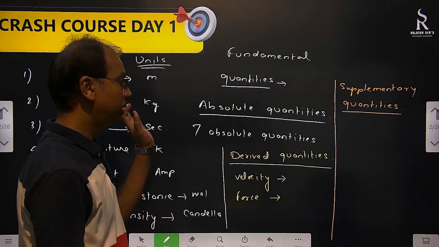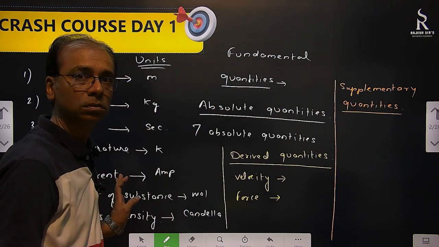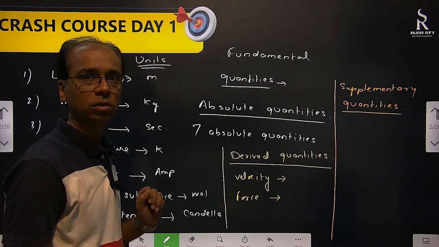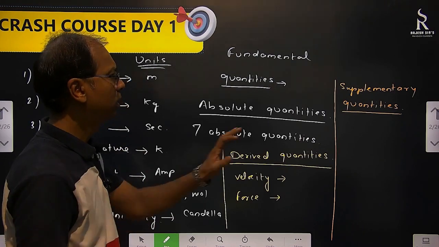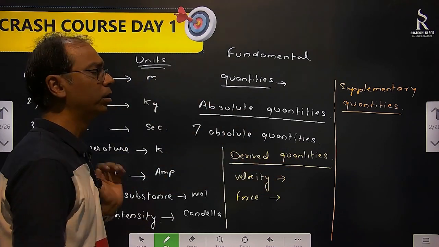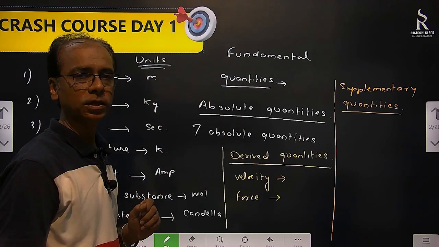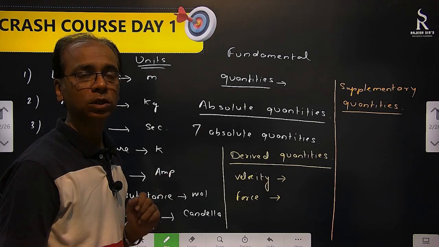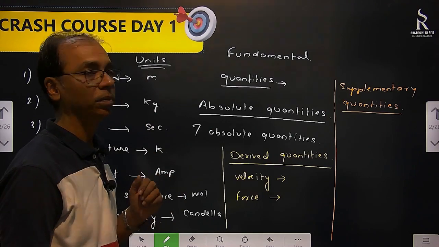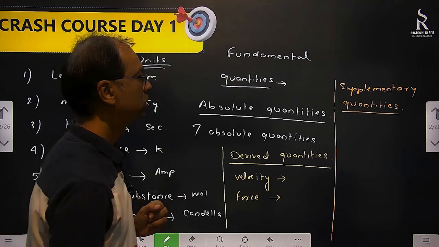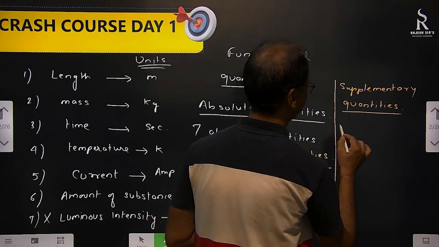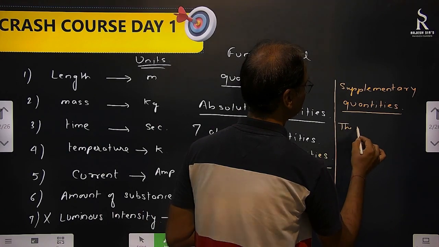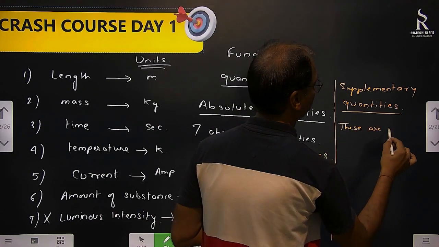They do not depend on any of these. But then why are we not keeping supplementary in these fundamental? The reason for that is they don't have dimensions. Supplementary quantities are not derived quantities.